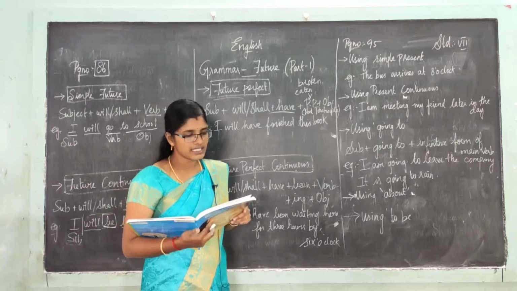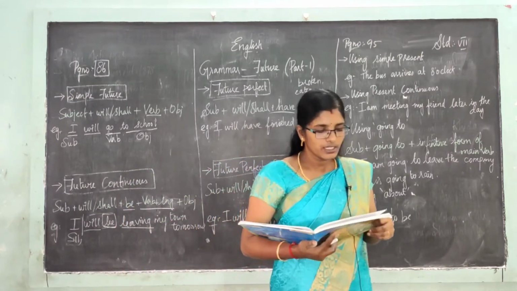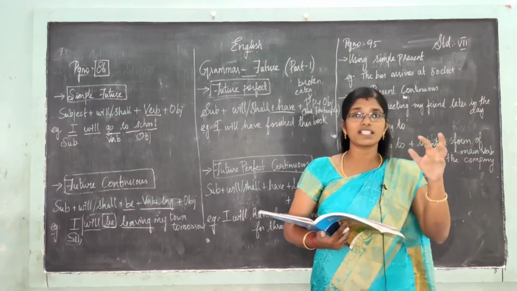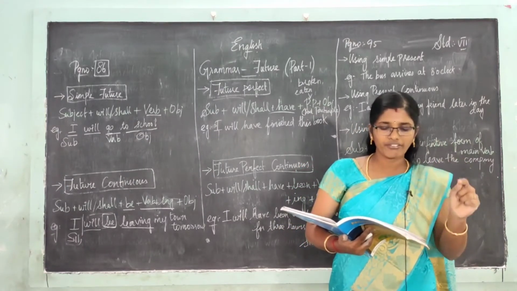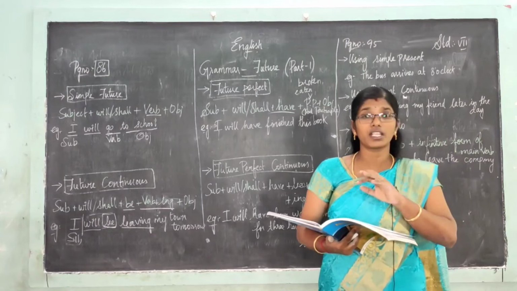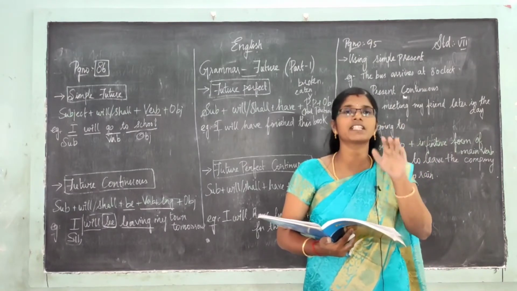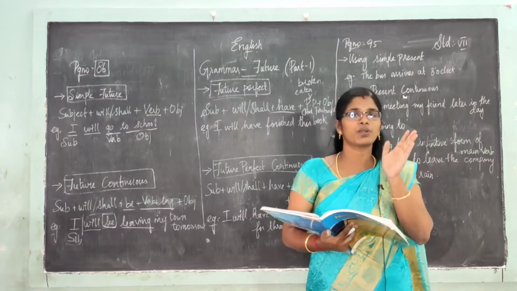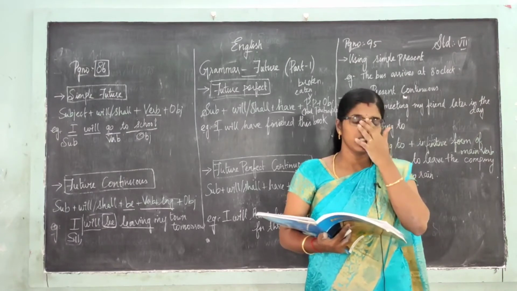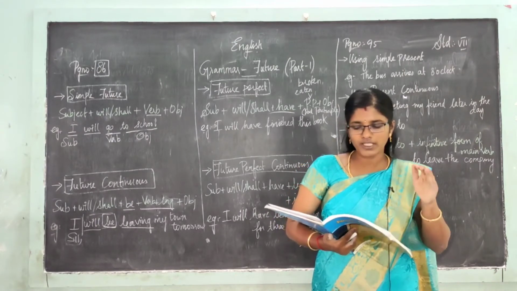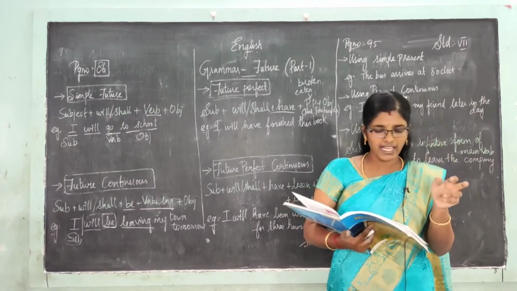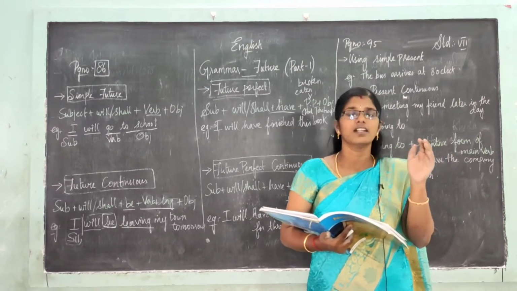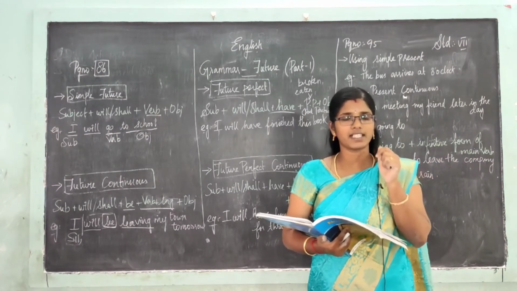So look at the sentence they have given you. Future perfect is used. So what is the definition they have given? The future perfect is used to refer to a completed action in future, that is going to be completed in future. Future la in the time kulla we will have completed. We project ourselves into the future, நம்ம future la இருக்கிற மாதிரி, and look back at an action that will be completed later.